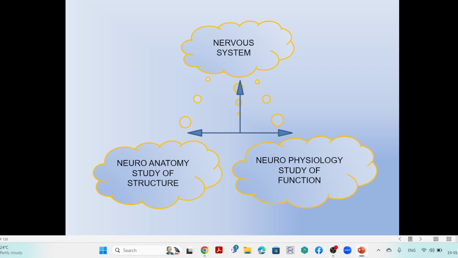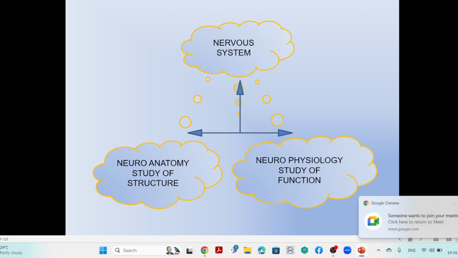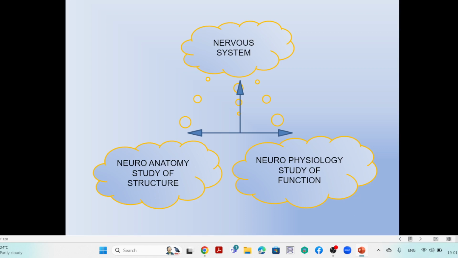The body consists of different systems. Here the nervous system is the master system that controls the rest of the other systems like digestive, respiratory, and urinary, like that. Particularly the nervous system is very important, which controls all the activities of the body. That is why it is called the master system. That means it controls all the activities of the body.